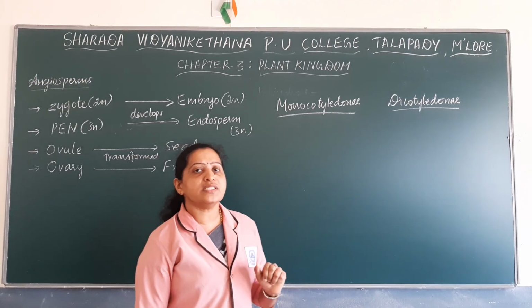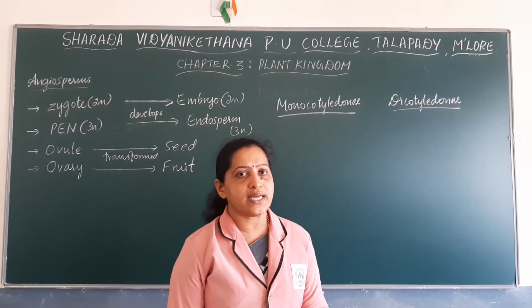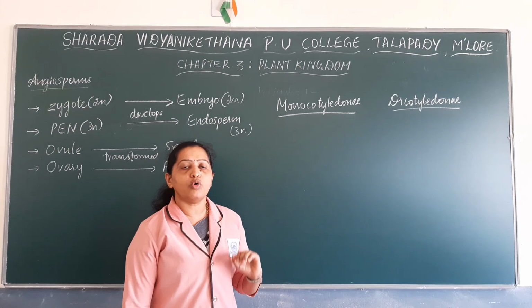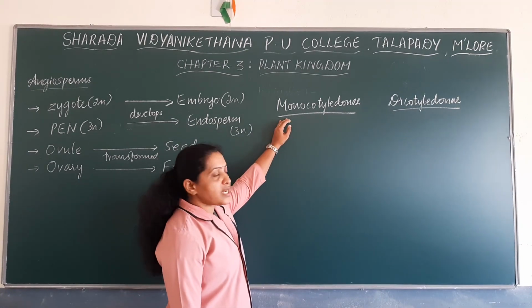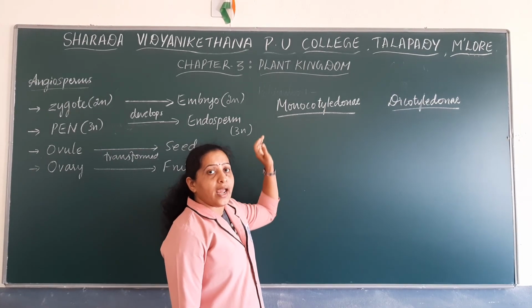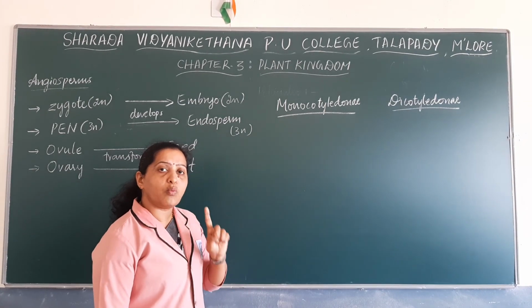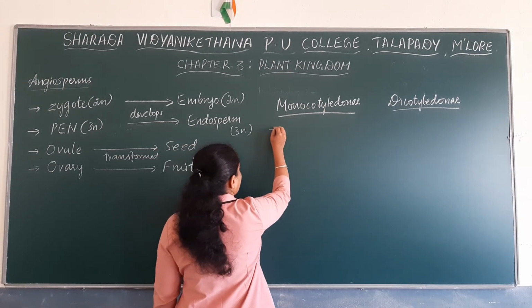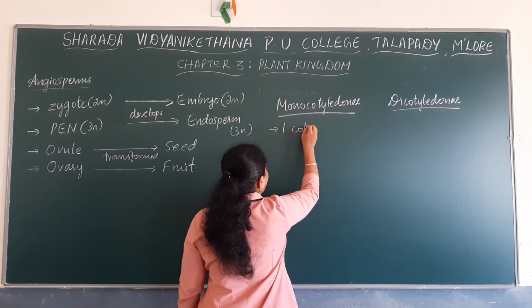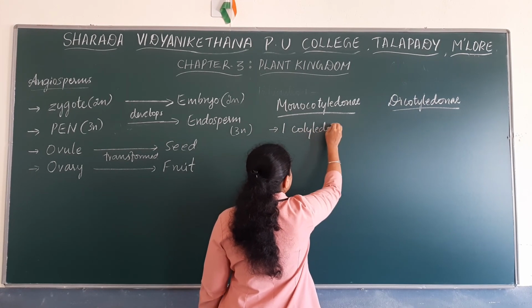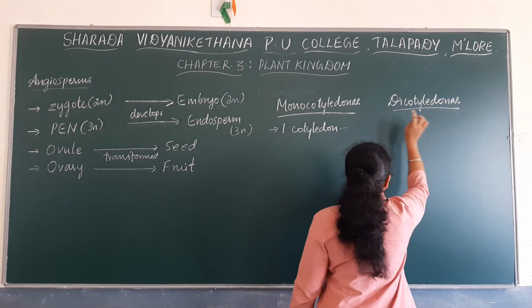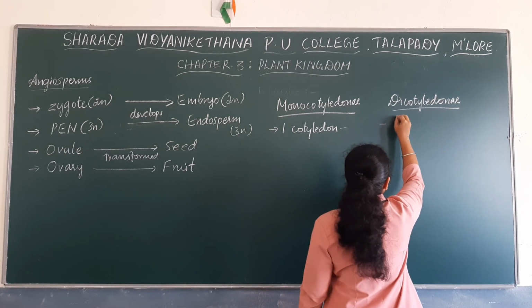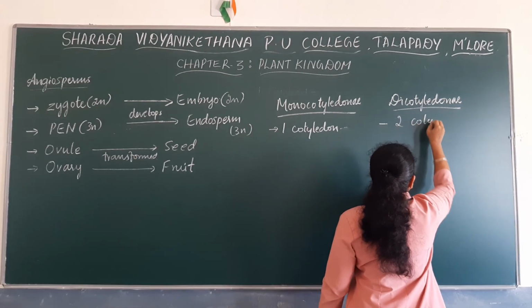There are certain differences between members of monocots and dicots. Members of class Monocotyledonae have only one cotyledon in their seeds, whereas members of Dicotyledonae have two cotyledons in their seeds.